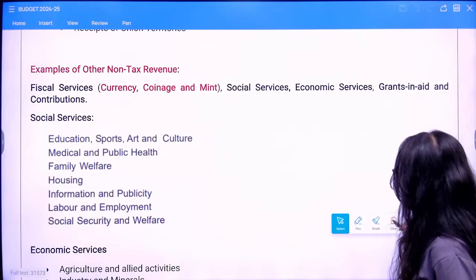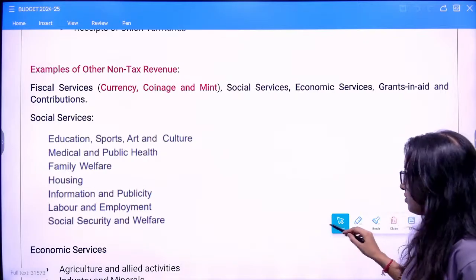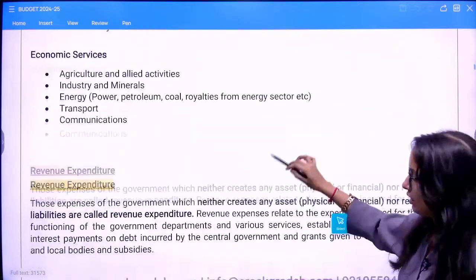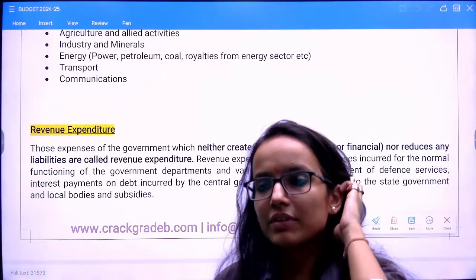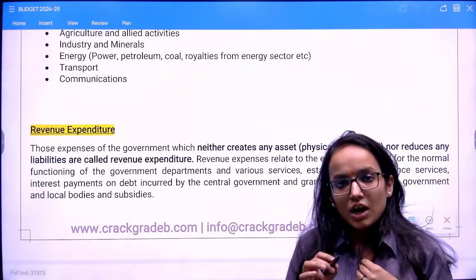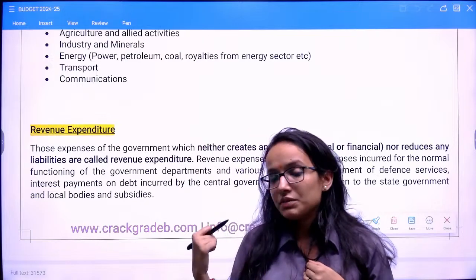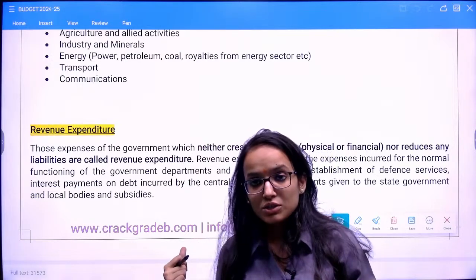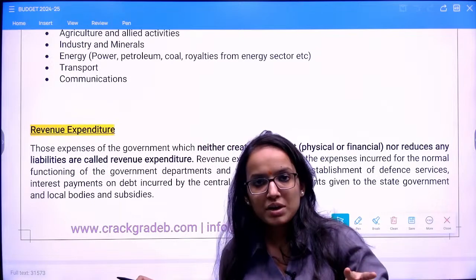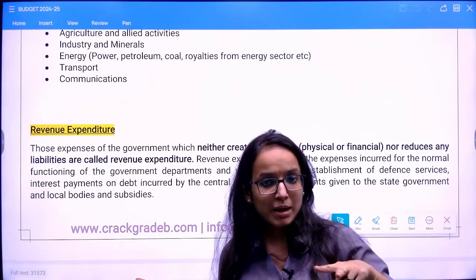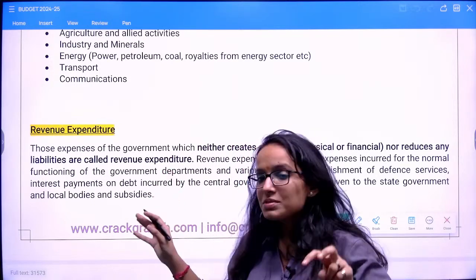Now moving ahead, I hope there are no doubts regarding this. So we have seen revenue receipts. Also remember the difference I told you, that loan repayment is not there, only interest payment is there, because interest payment does not affect your asset and liability status. Remember this. Now comes revenue expenditure.